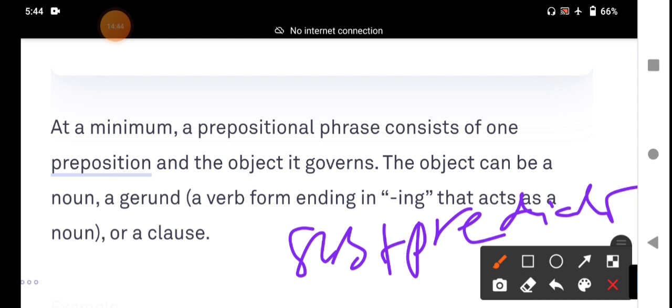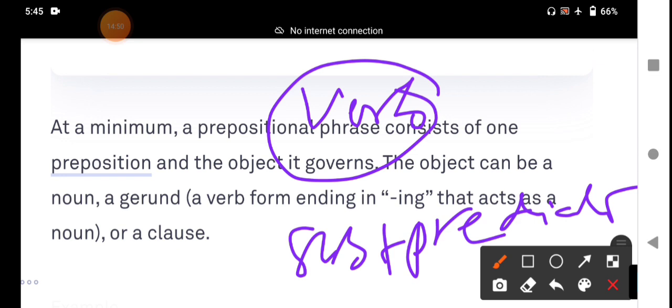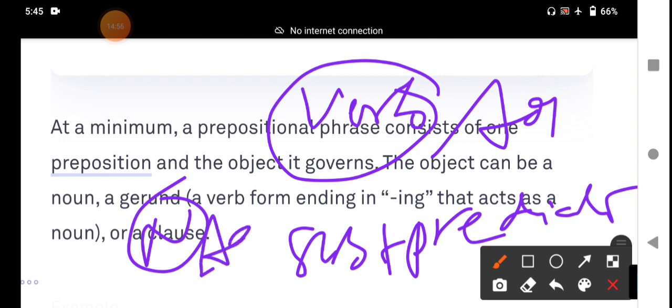Most of the time, a prepositional phrase modifies a verb or noun. When it modifies a verb, it functions as an adverb. When it qualifies a noun, it functions as an adjective. At a minimum, a prepositional phrase consists of one preposition. That is more important, my students. And then, what do you understand?